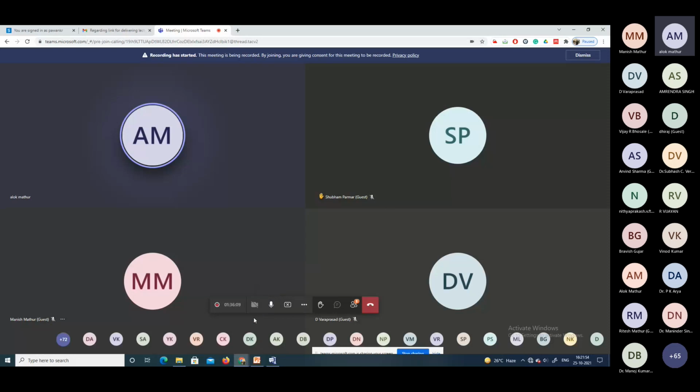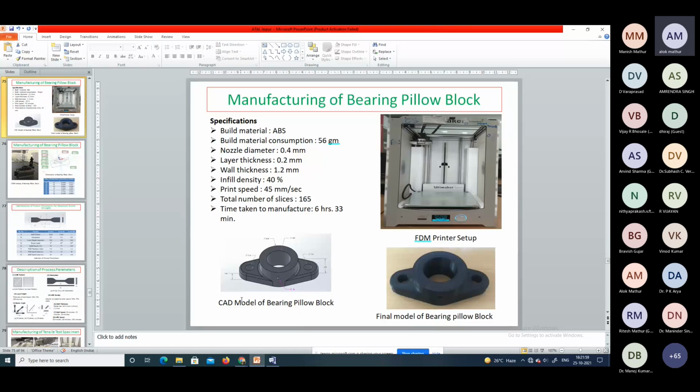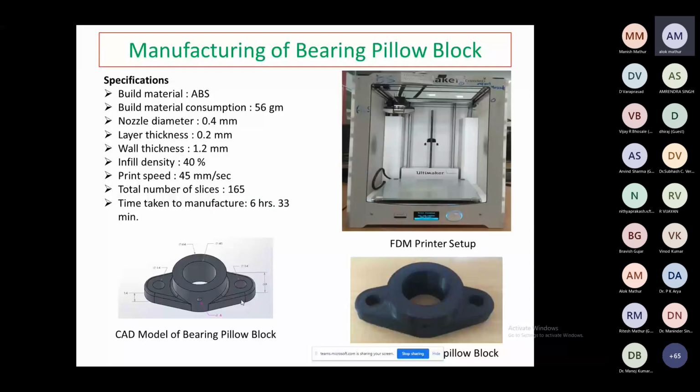Okay. Sir, is there any animation video of the setup? How will this thing be manufactured with the help of the 3D printer? Yes. Right now we don't have one, but tomorrow I'll show you. Okay, sir. That's why things become more and more clear. Okay, sir, thank you, sir.